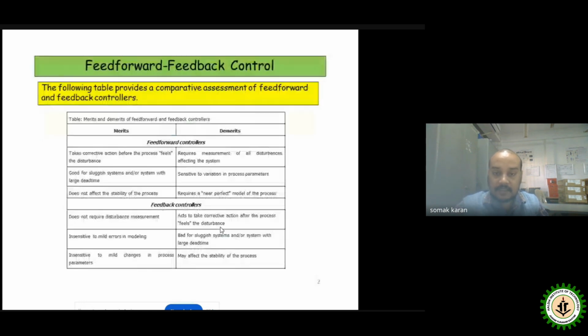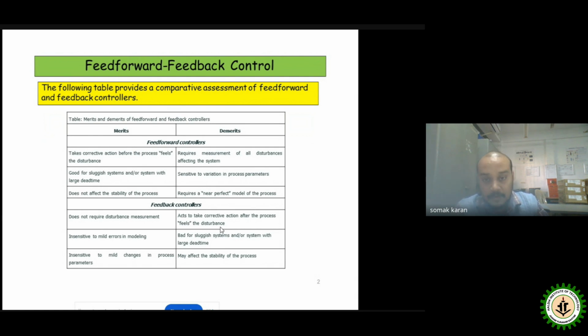So from the previous lecture, if you try to make the merits and demerits of the feed forward control and the feedback control itself, it is already mentioned over here in that particular slide with a few points. If you talk about the feed forward control merits itself, it takes the corrective action before the process feels the disturbance. As I already mentioned, the feed forward control strategy is anticipatory in nature. So we are able to act before the disturbance happens to the process.